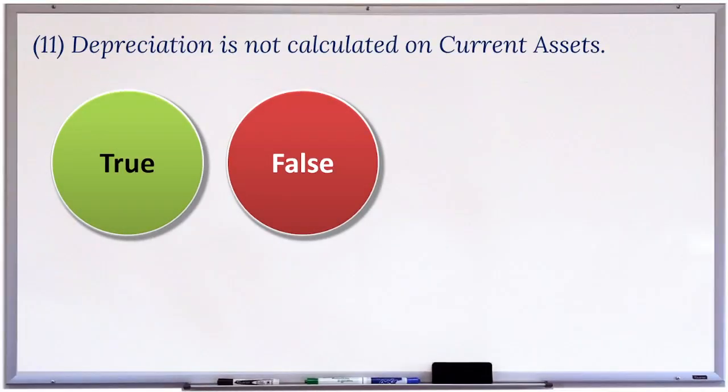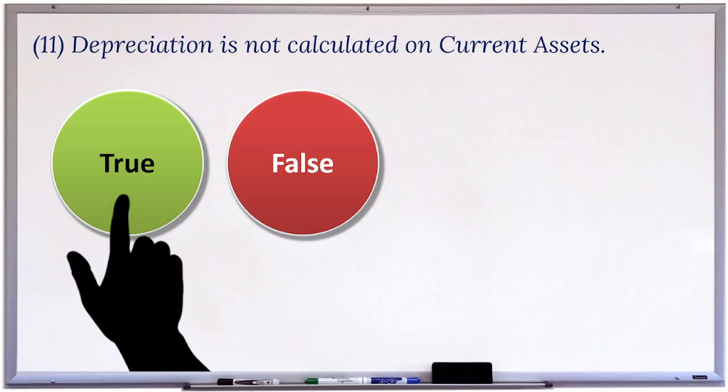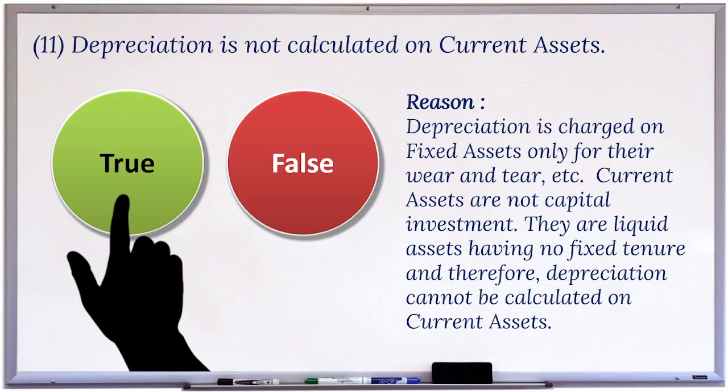11. Depreciation is not calculated on current assets. This statement is true. Reason: depreciation is charged on fixed assets only, for their wear and tear, etc. Current assets are not capital investment. They are liquid assets, having no fixed tenure, and therefore, depreciation cannot be calculated on current assets.